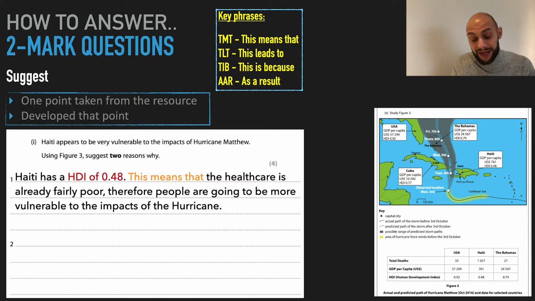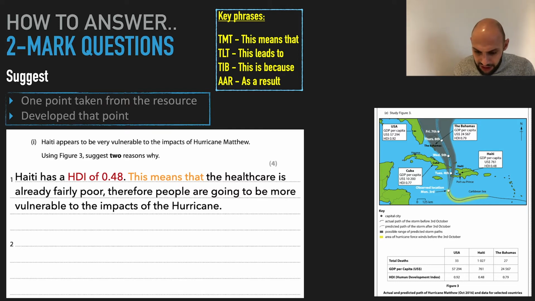Well, there's a scale there. As I always say to my pupils, they give you all this information on the figure, on the resource for a reason. If they're giving you compass direction, use that. If they're giving you scale, use that. If they're giving you statistics, use them. They don't just put them there for no reason. They put them there for you to use.